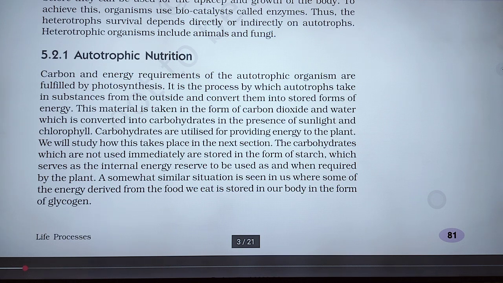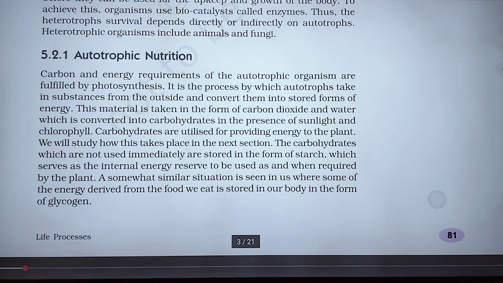The carbohydrates which are not used immediately are stored in the form of starch, which serves as an internal energy reserve.